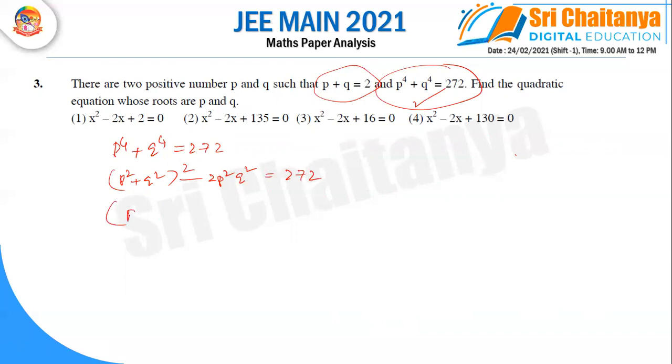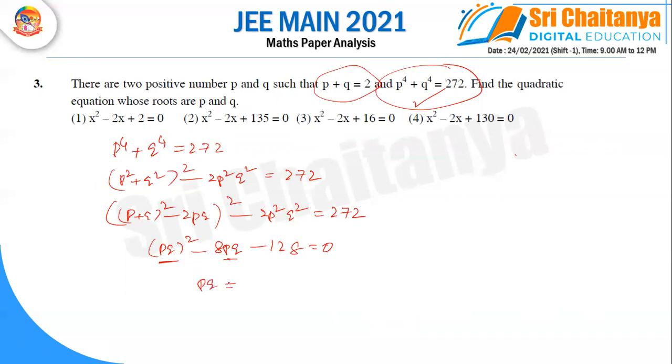Again, A square plus B square you can write as A plus B whole square minus 2AB, and it is this one, minus 2P square Q square is equal to 272. This is the value. Now we are applying the A minus B whole square property. After solving this complete equation, you can get PQ square minus 8PQ minus 128 equal to 0. Now it is a quadratic equation in terms of PQ. Generally ax square plus bx plus c equal to 0 means x equals minus b plus or minus root of b square minus 4ac by 2a.